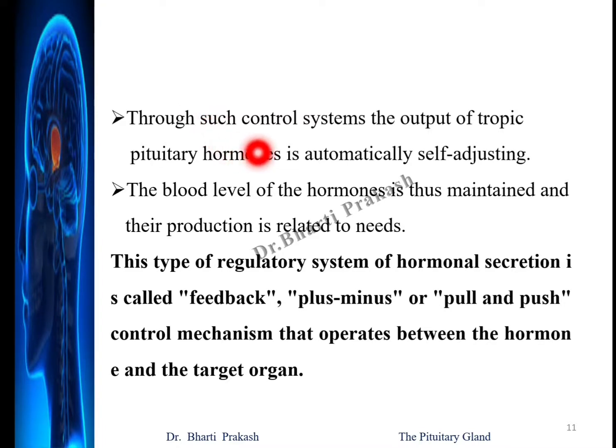Through such control systems, the output of the tropic pituitary hormones is automatically self-adjusting. The blood level of the hormones is thus maintained and their production is related to their needs. This type of regulatory system of hormonal secretion is called feedback, plus minus or pull and push control mechanism that operates between the hormone and the target organ.